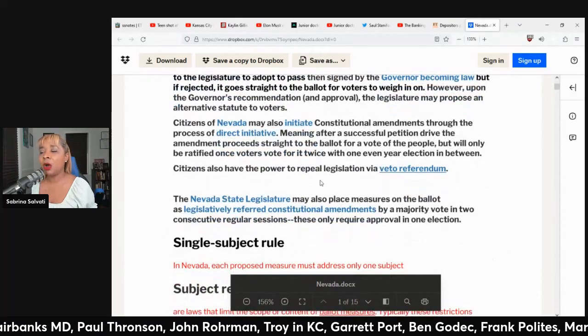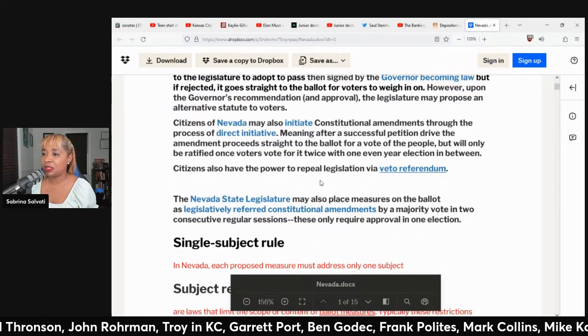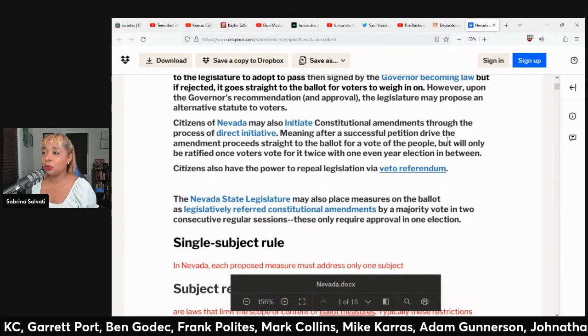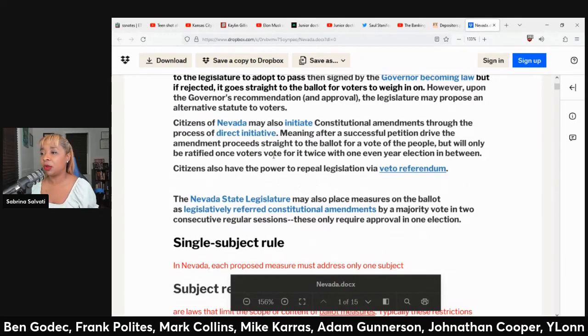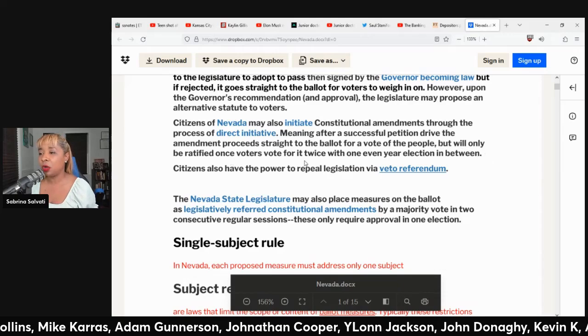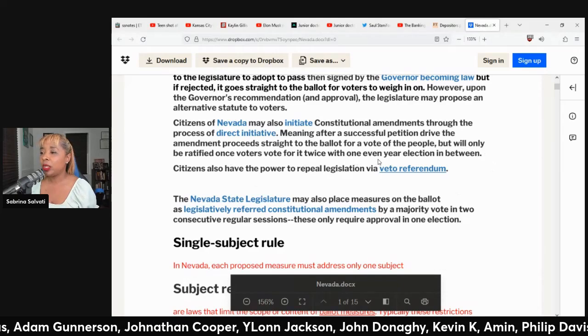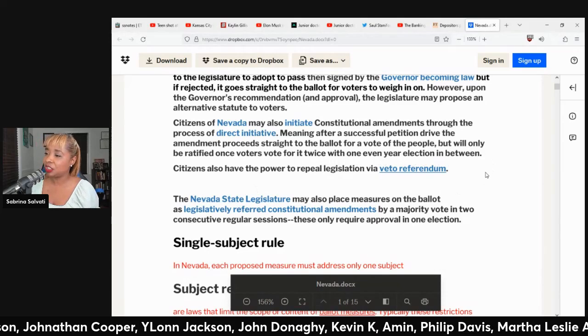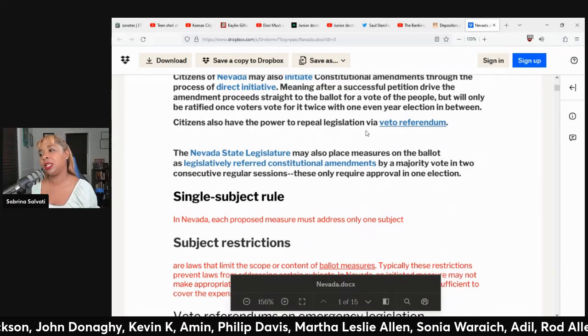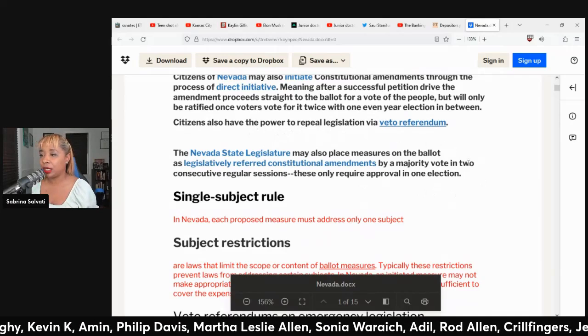Citizens of Nevada may also initiate constitutional amendments through the process of direct initiative, meaning after a successful petition drive, the amendment proceeds straight to the ballot for a vote of the people, but will only be ratified once voters vote for it twice, with one even year election in between. Citizens also have the power to repeal legislation via veto referendum.